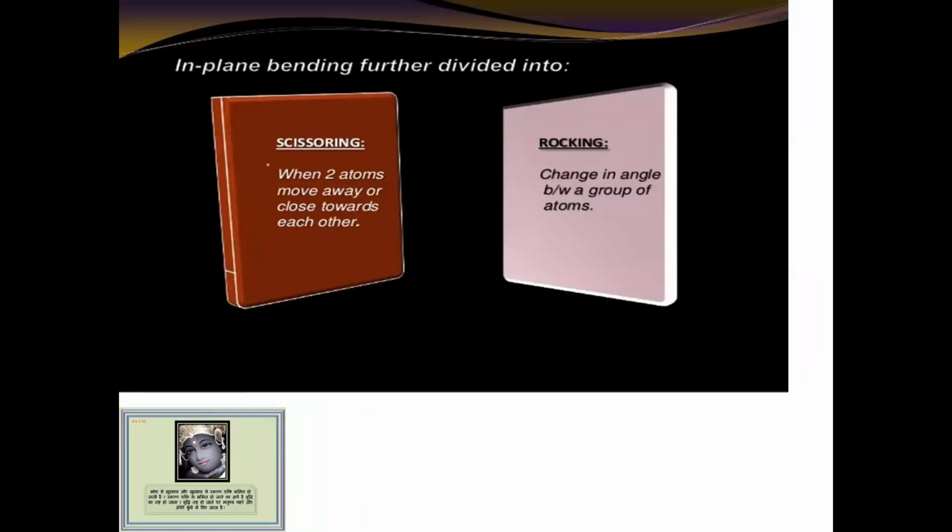In-plane bending is further divided into scissoring and rocking. Scissoring can be defined as when two atoms move away from or close towards each other, and rocking is a change in angle between two. You can learn that this is a change in angle, while in this the atom distance changes.